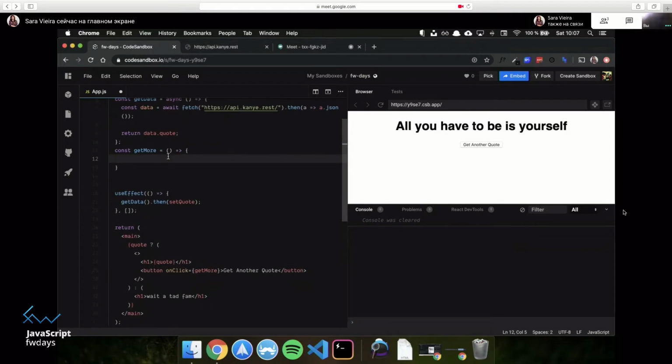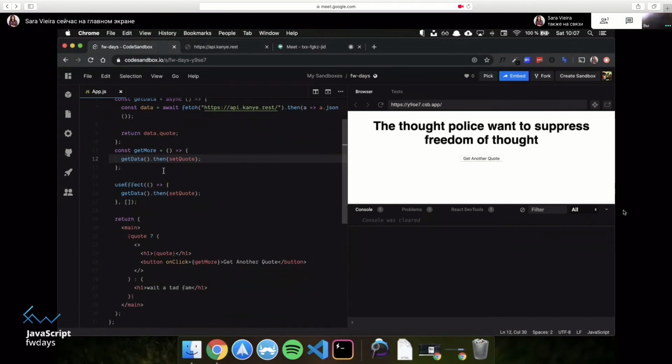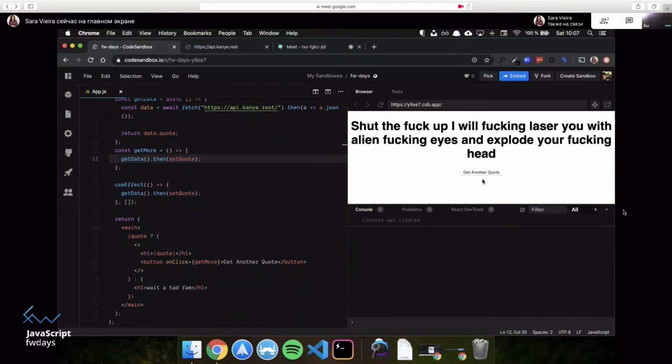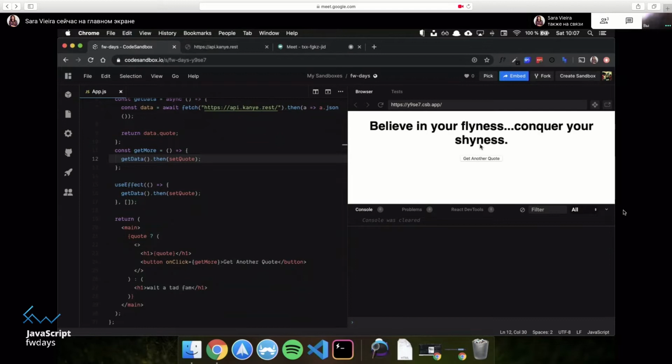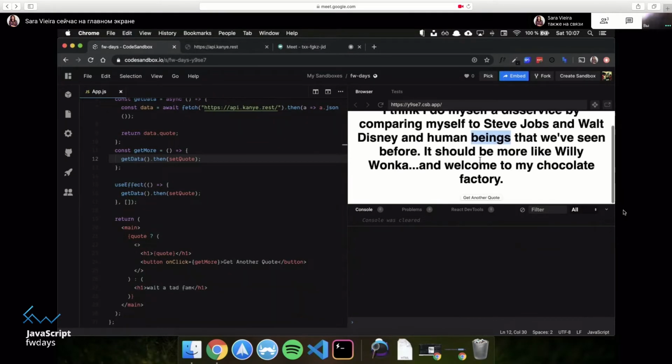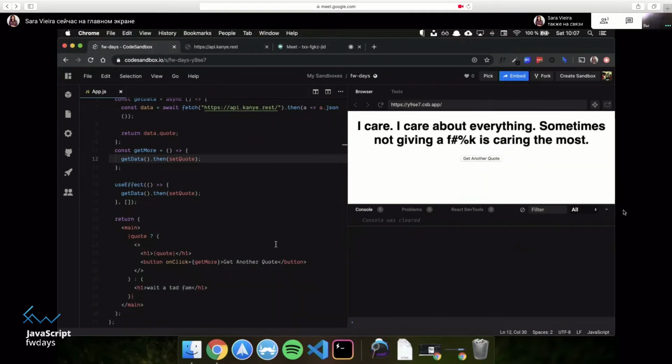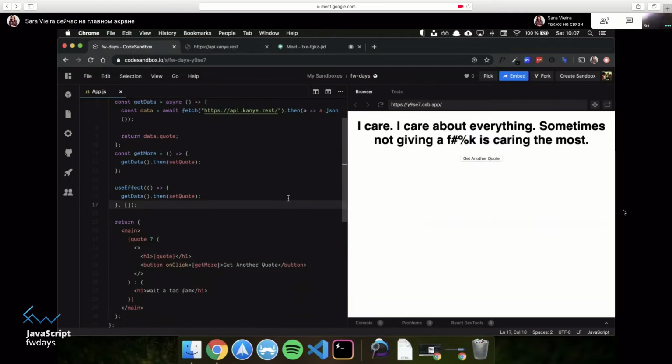Apparently, a 13-inch MacBook can only get like 50 megabytes of internet, like 3 meters away. So let's create this function, which for now does nothing. So literally what it should do is this. It gets data, and then it sets a quote. So if I get another quote, it will just get another quote. Damn, that's a big quote. Okay, there we go. So as you can see, my internet's pretty fast here, so that's nice.